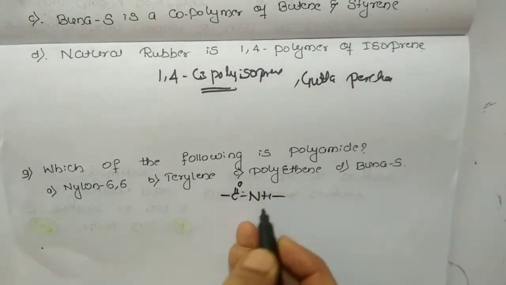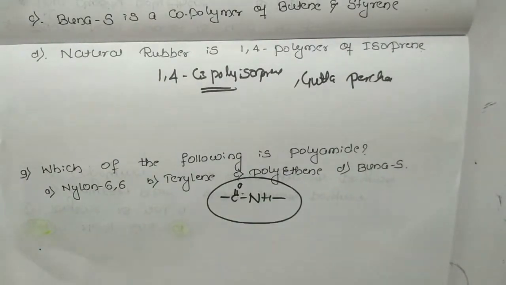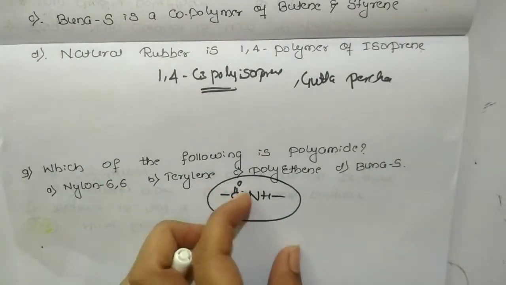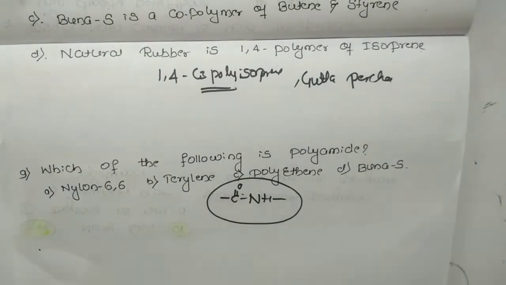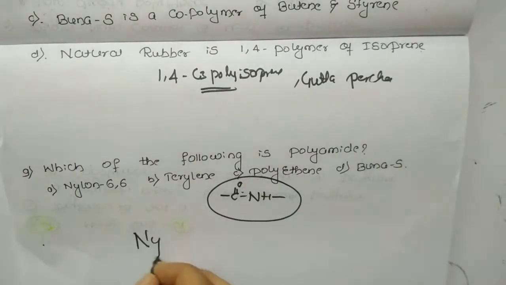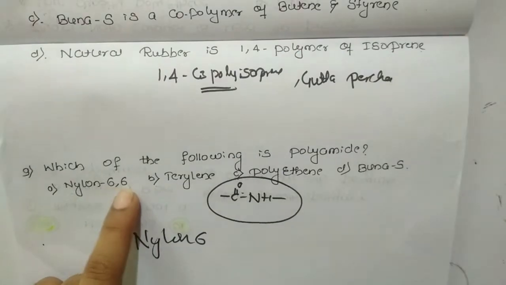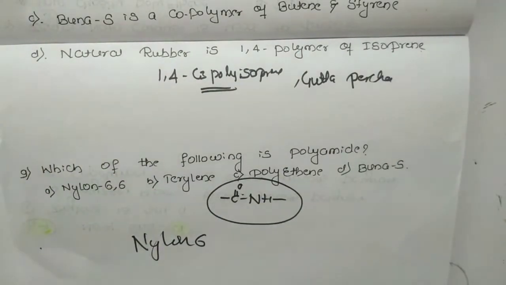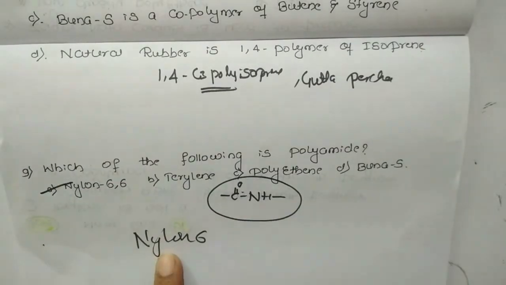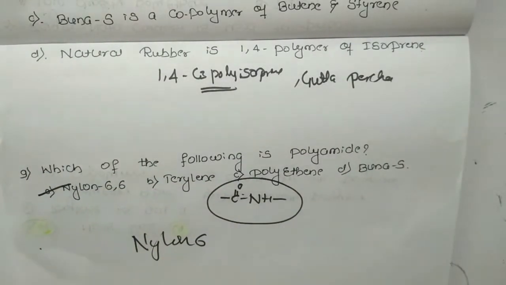N number of amide bonds will be formed. For that I gave two examples: one is nylon 6,6 and one more is nylon 6. These are the two polyamides. Among the four options, the polyamide is nylon 6,6, so option A is the correct one. Nylon 6,6 is a polyamide, and one more example you have to remember is nylon 6.